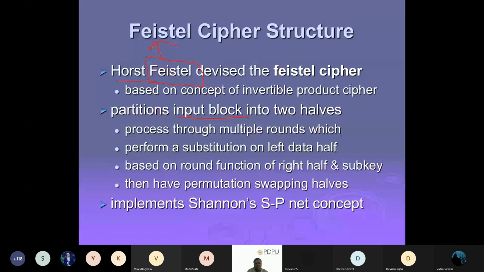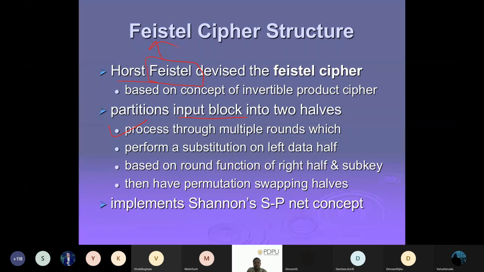So for example, if my input block is 64-bit, then I will divide it into two parts: a 32-bit left part and a 32-bit right part. Now we have multiple rounds here. In a Caesar cipher, for example, we have only one round, but here there are multiple rounds, and I think 15 or 16 rounds are there.